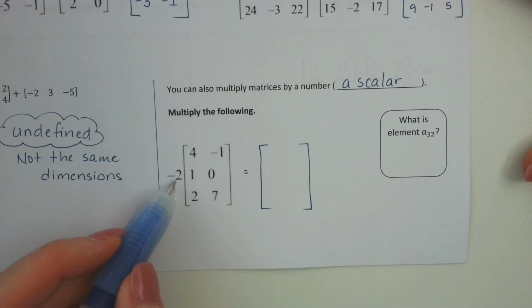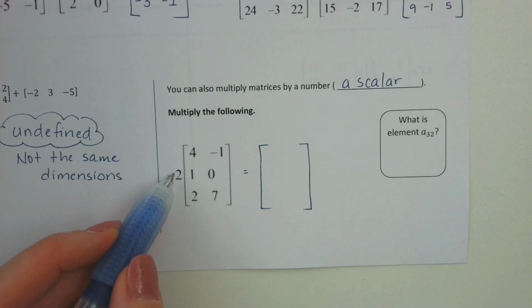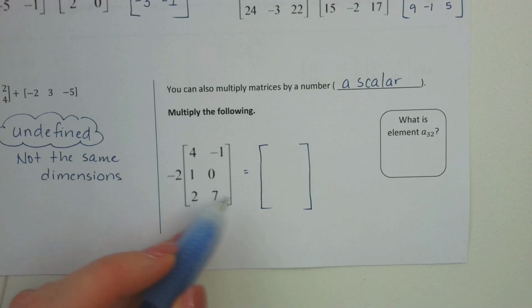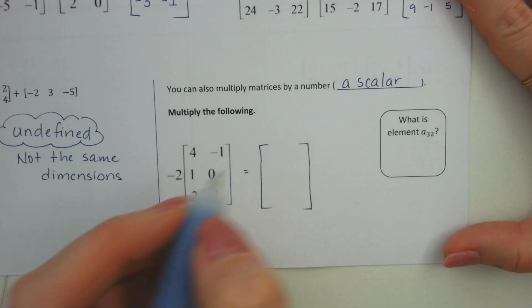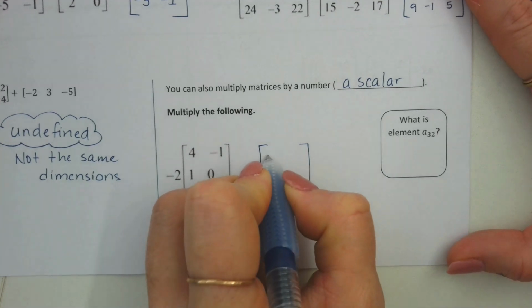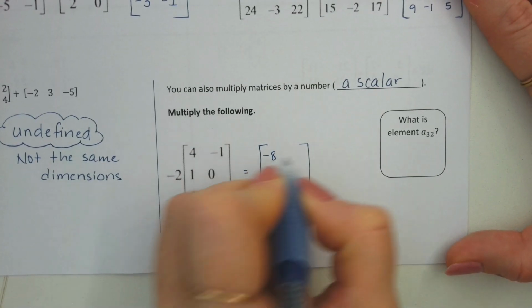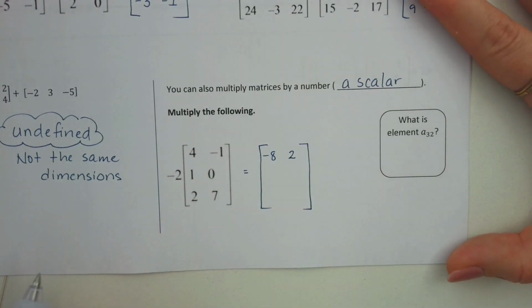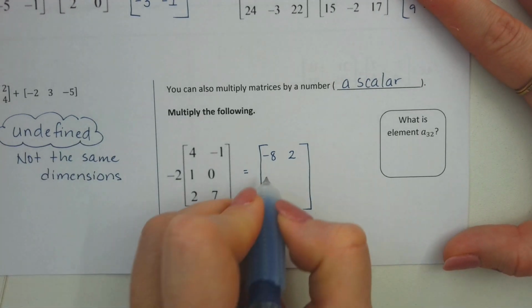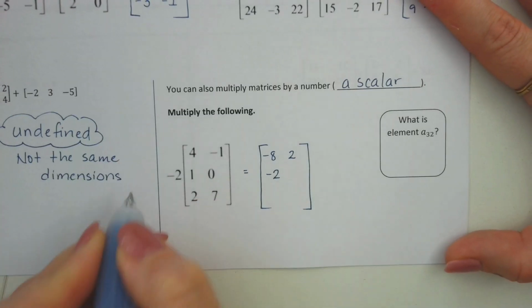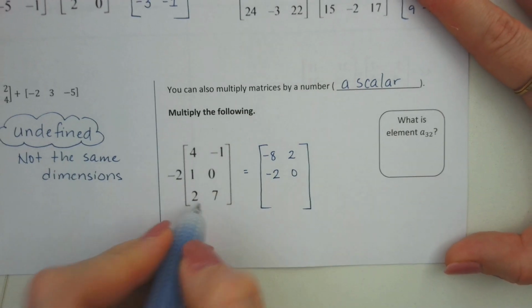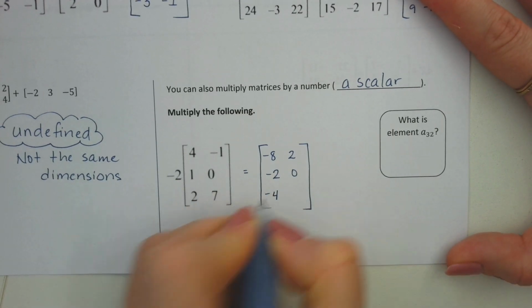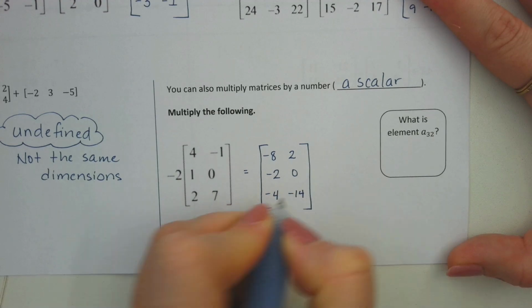And we just need to take that negative 2 and we basically distribute it to each number in the matrix. So every element gets multiplied by negative 2. So along my top row, I would have a negative 8 and then a positive 2. In my second row, what am I going to have? A negative 2 and 0. And then along my bottom row, I'll have a negative 4 and a negative 14.